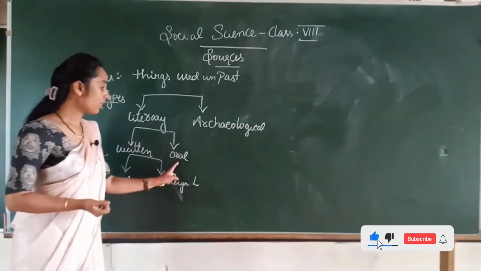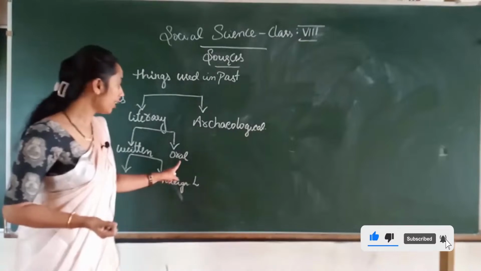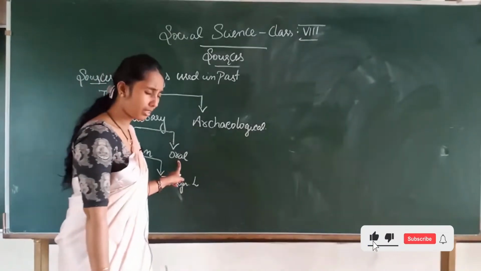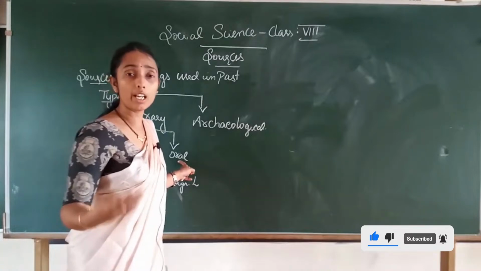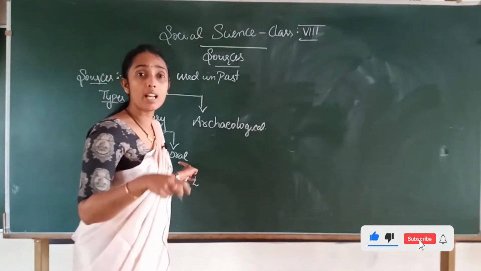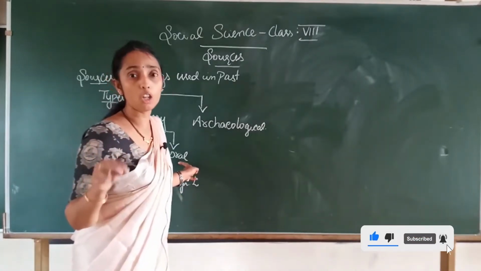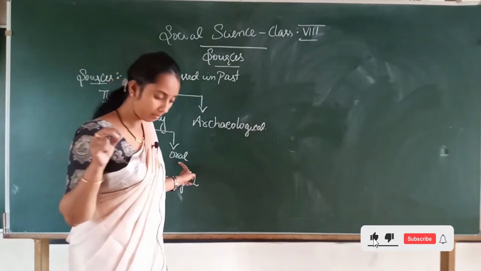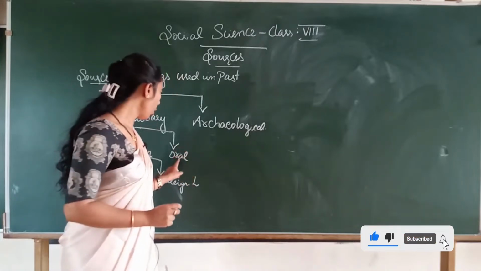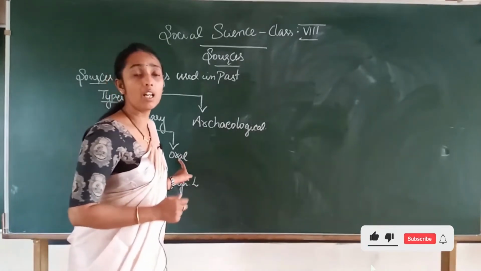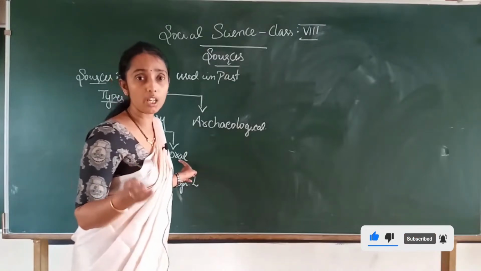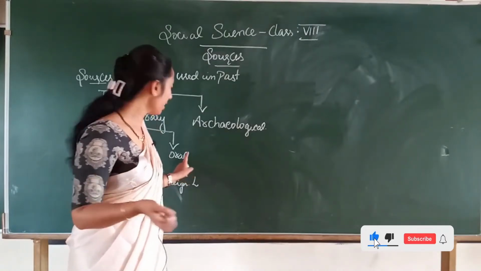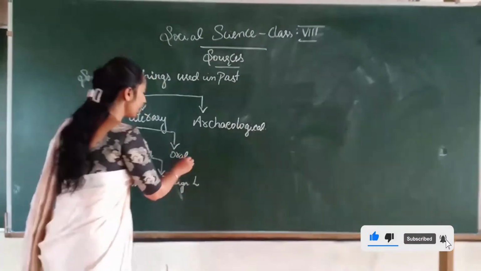And another one is oral literature. Oral literature is where the story or the history of the particular place is narrated in the form of a song, folk tale or a story. I'll repeat, children. Oral literature is where the history is repeated or told in the form of a story, folk tale and drama. This is the oral literature. Is it clear, children, till now?